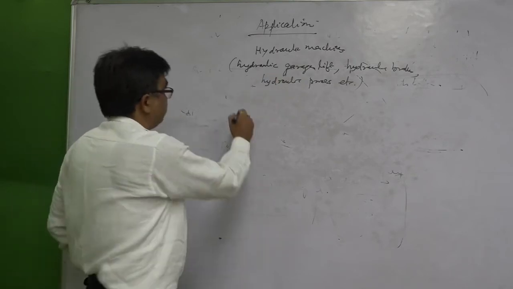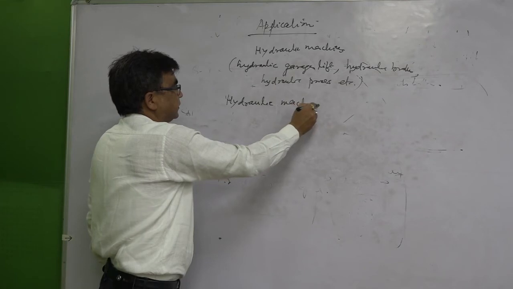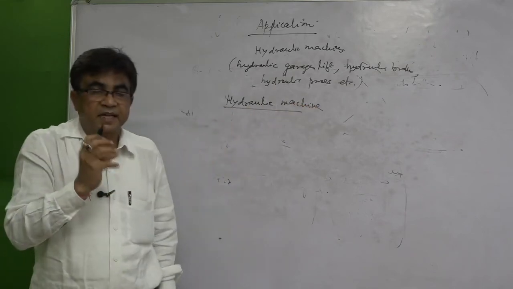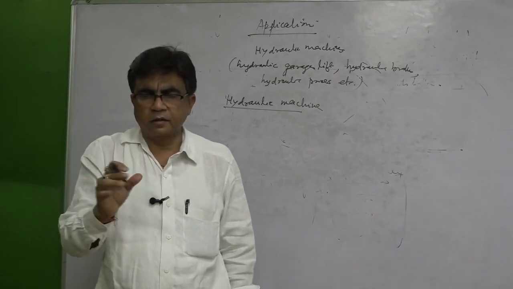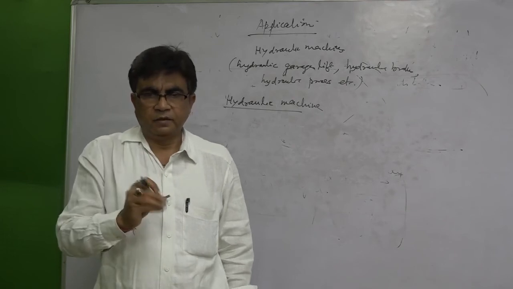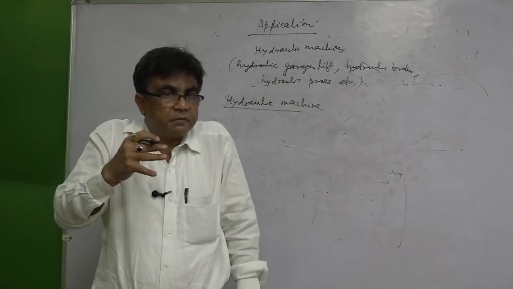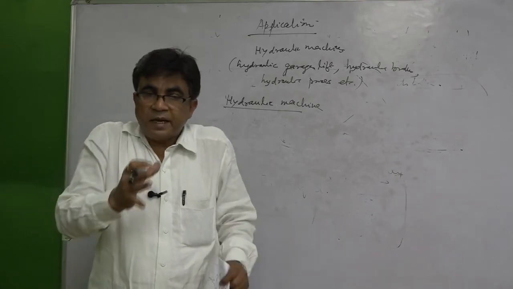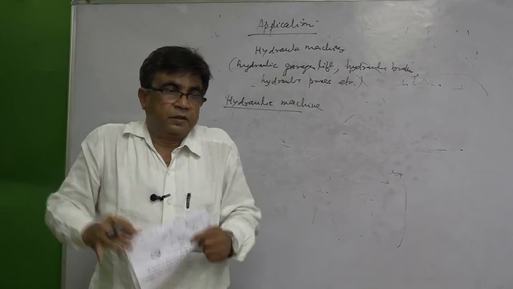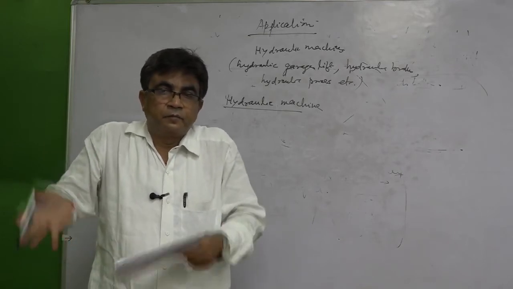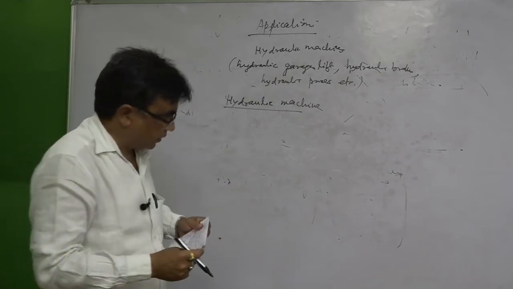So, what is a hydraulic machine? Hydraulic machine is a machine which works on the basis of Pascal's law, or which works on the principle of Pascal's law. And what is its main use? Its main use is just to magnify the force. That means, by applying less effort, we can lift heavier loads, or withhold the heavier loads.